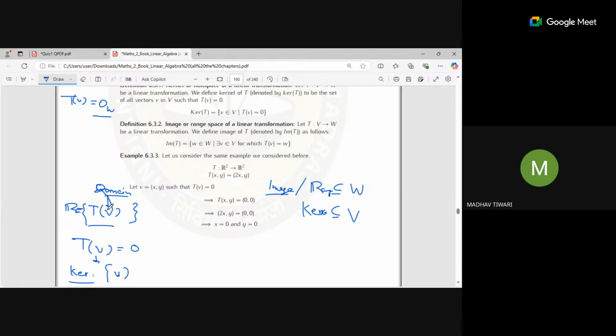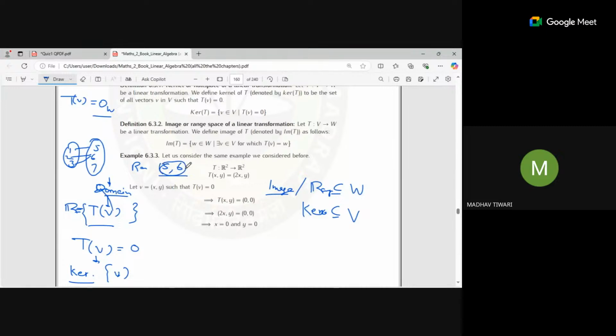Range space includes all the images of all the points inside the domain. Suppose you have 3 points inside this: 1, 2, and 3. They are mapped to 5, 6, and 3 is also mapped to 6, and here 7. So the codomain is 5, 6, 7, but the range space is only 5 and 6.